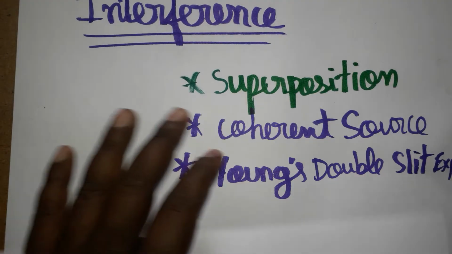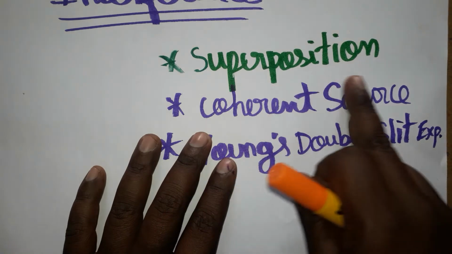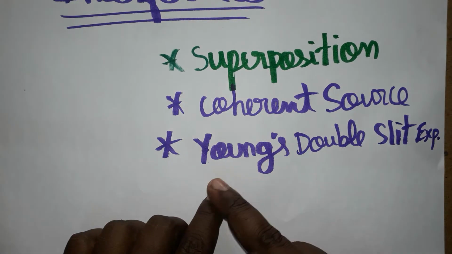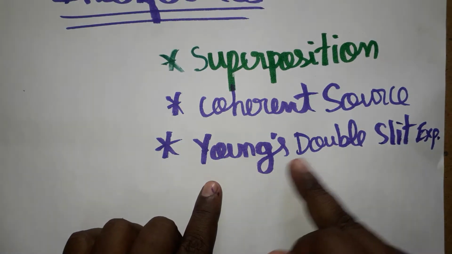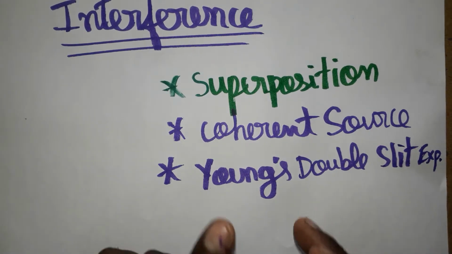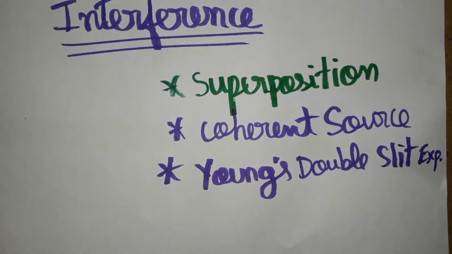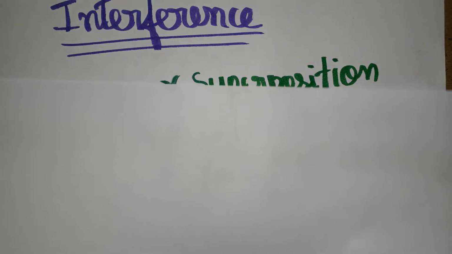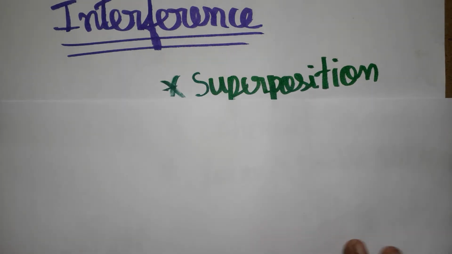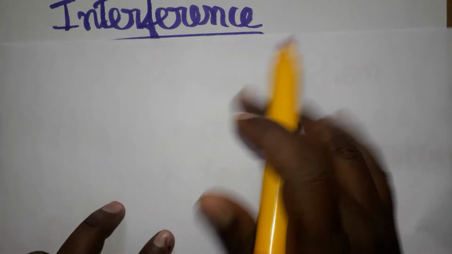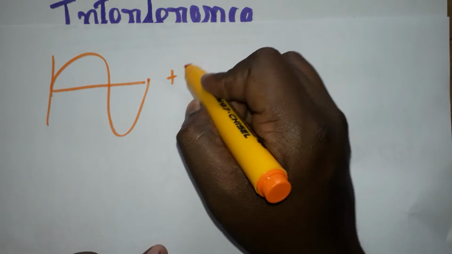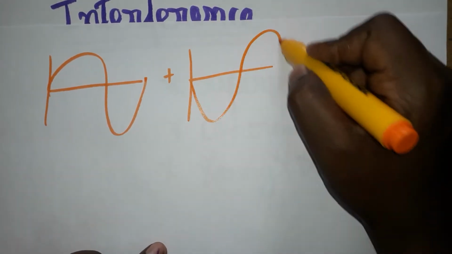So before going to interference, we should know what is superposition principle and what is coherent source. Then only we can go with Young's double slit experiment, how the two lights are going to get overlapped. First we will learn what is superposition principle. When one or more waves, two or three waves, are overlapping together, we call it superposition principle. See, one wave like this, the another wave also like this with the same phase.